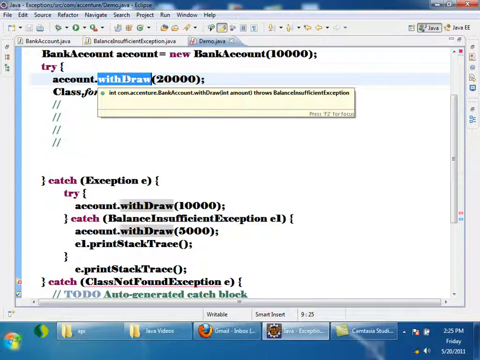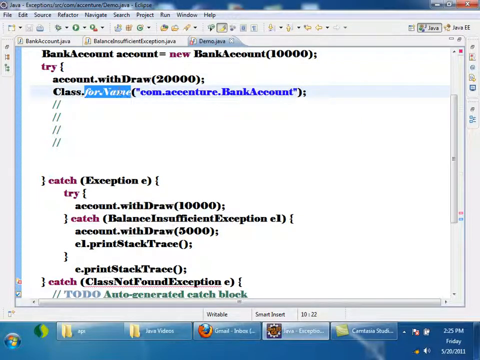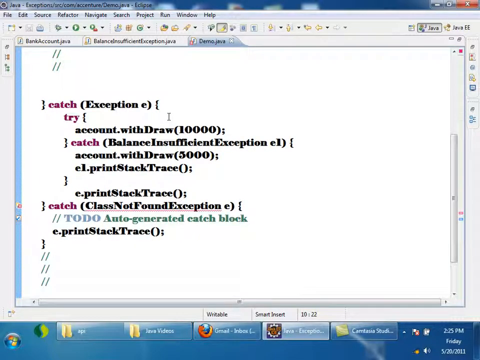It will come here. Is it matching? Yes. Okay, let's assume ClassNotFoundException occurs. It will come here. Is it matching? Exception is the superclass of all exceptions, right? So it's matching, and it will execute. Always this only will execute. Will there be any chance for this catch block to execute? No. This catch block is unreachable. That's why you are getting an error.